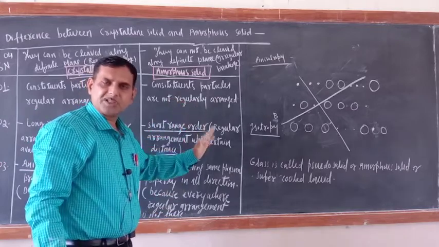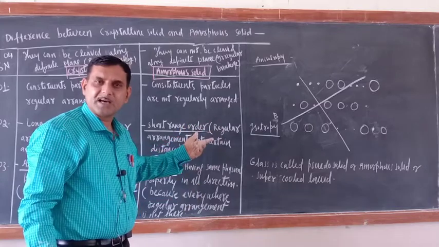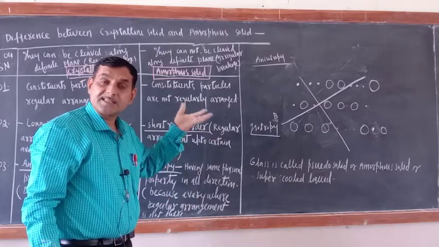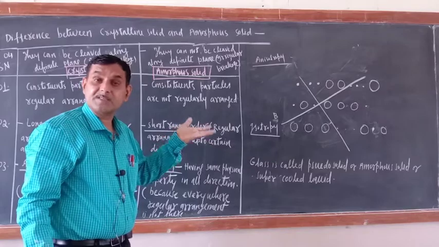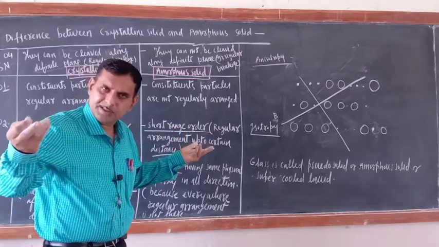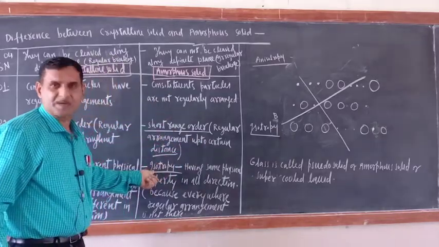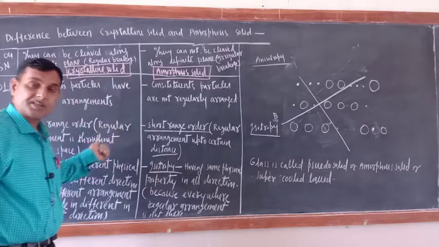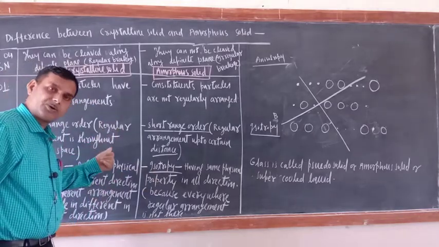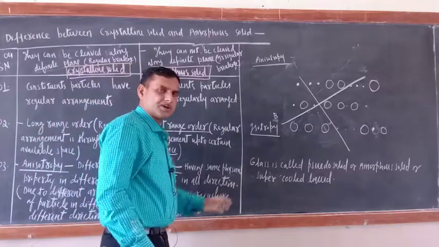So whichever direction you start measuring the physical property, you will have the same set of arrangement of particles. That is why there is no change in the physical property. That is why amorphous solids are isotropic solids. Crystalline solids are anisotropic solids. Amorphous solids are isotropic solids.